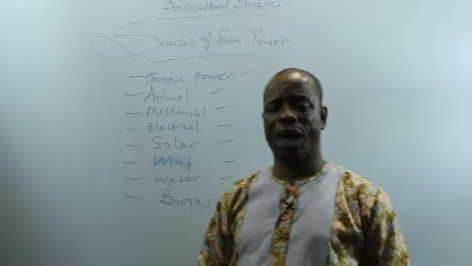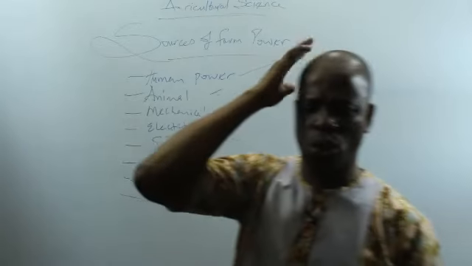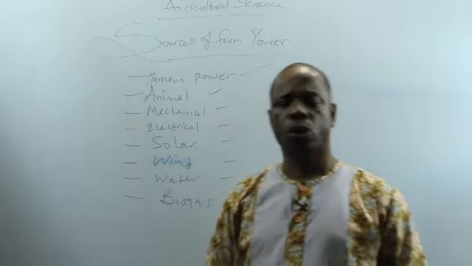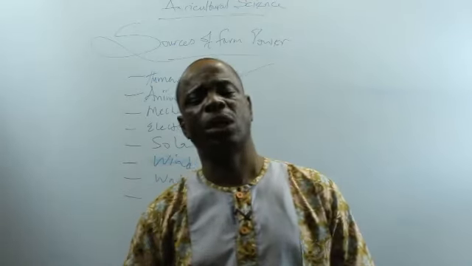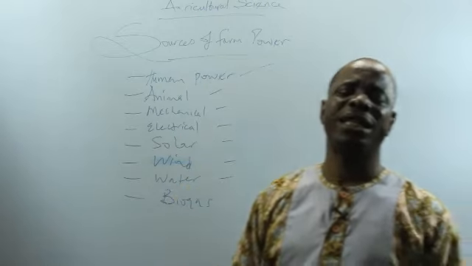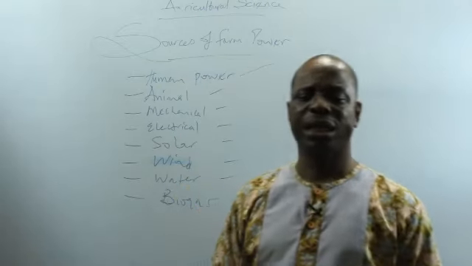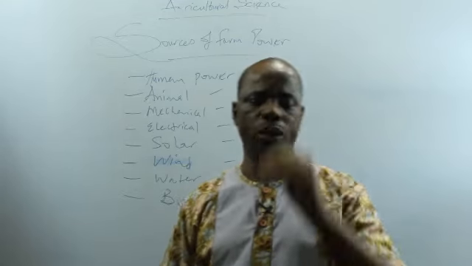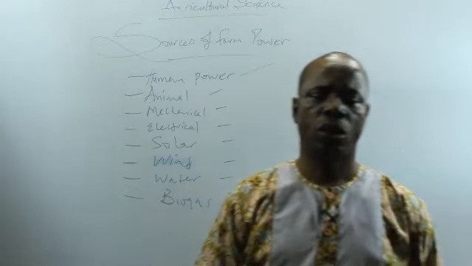The advantages include: 1, man has intelligence to do the work and to control his work. 2, human power is required to control other sources of farm power. 3, human power is readily available and is easily controlled.